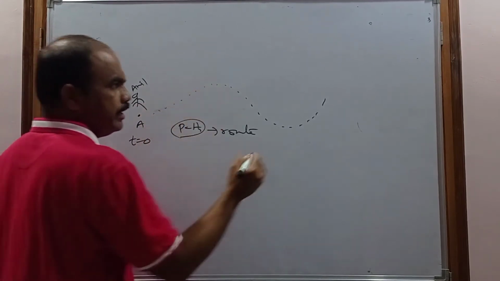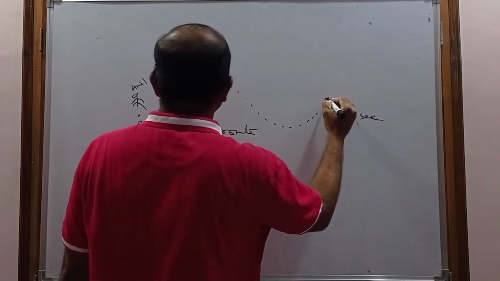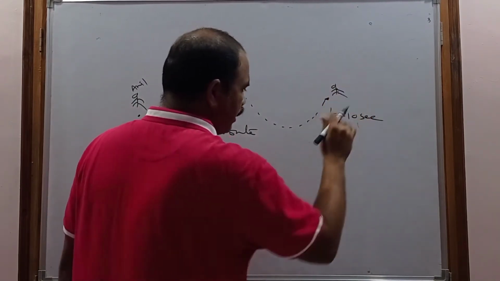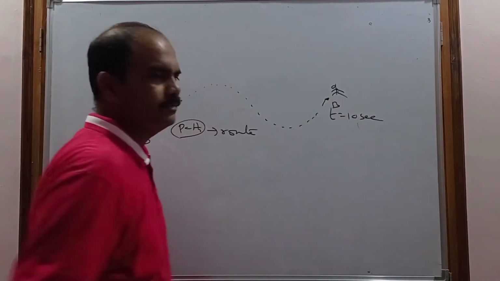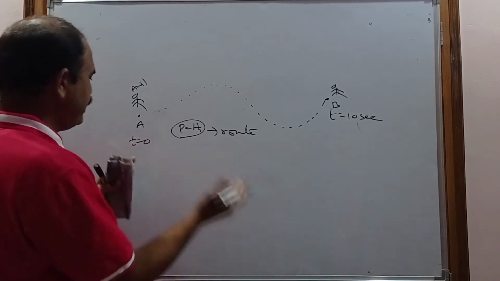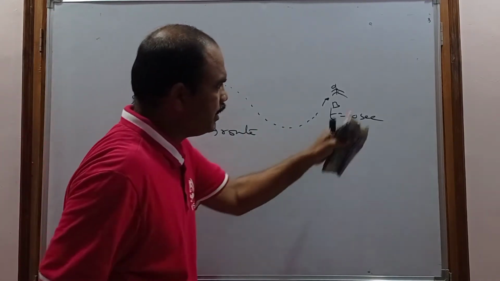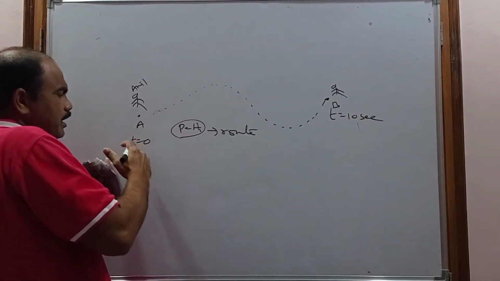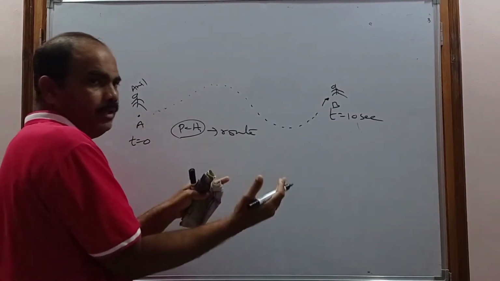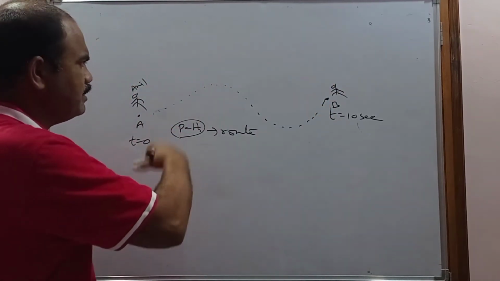Finally, after 10 seconds, he will be at place B. At time t equals 0 he is at A; after t equals 10 seconds, he is at B. But to reach from A to B, he will follow some path, because the position is changing.